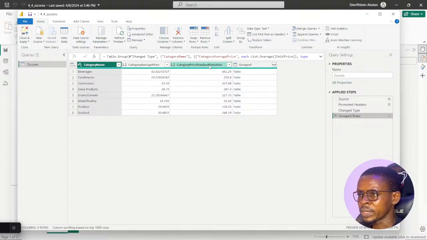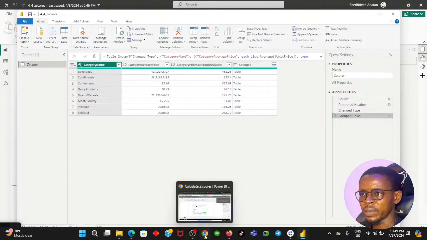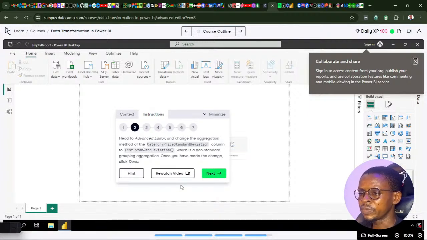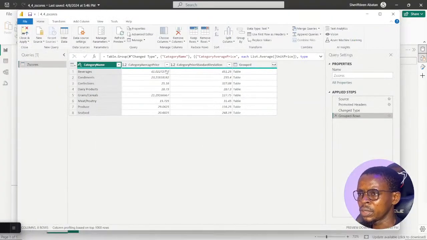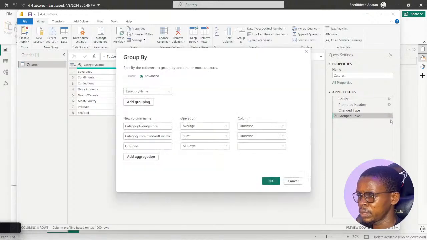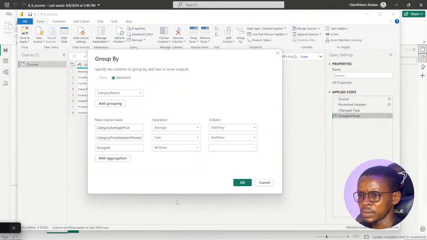But to change the category price standard deviation, so we are actually with the correct file. So let's go back here to category price standard deviation and change it to List.StandardDeviation, open bracket, close bracket. Why? It said head to the advanced editor and change the aggregation method of the category price standard deviation. Okay, let's look at the aggregation method, if you could figure it out. How do I figure the aggregation method out? Okay, I'll go to the settings here. I think I figured that out. So we have to change it for this category. Let me get it one more time.